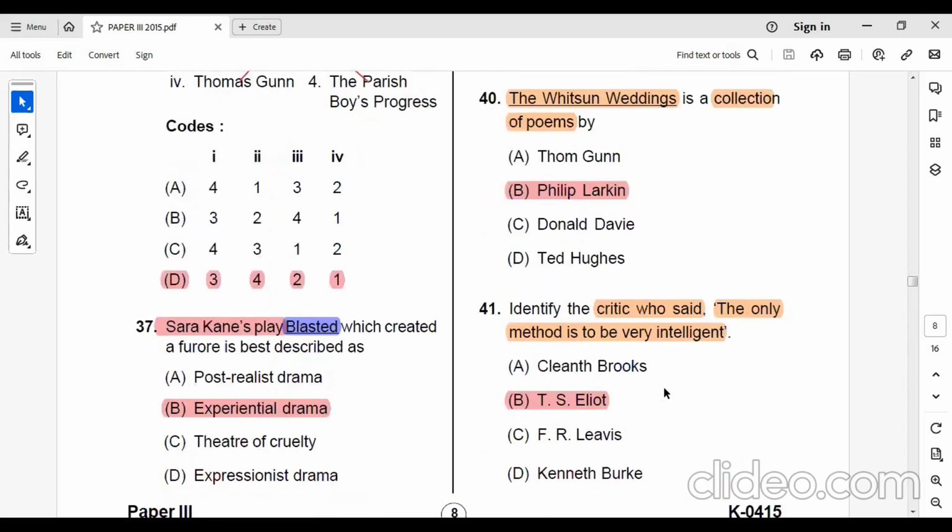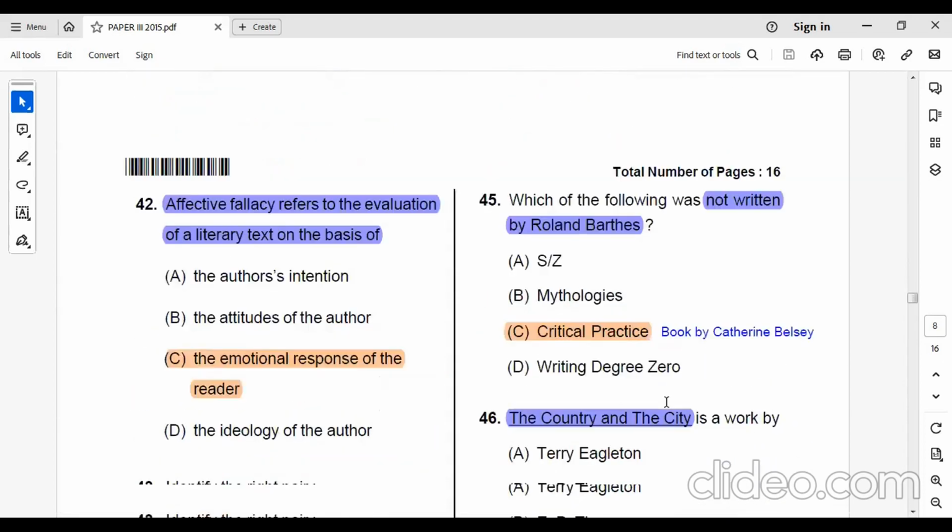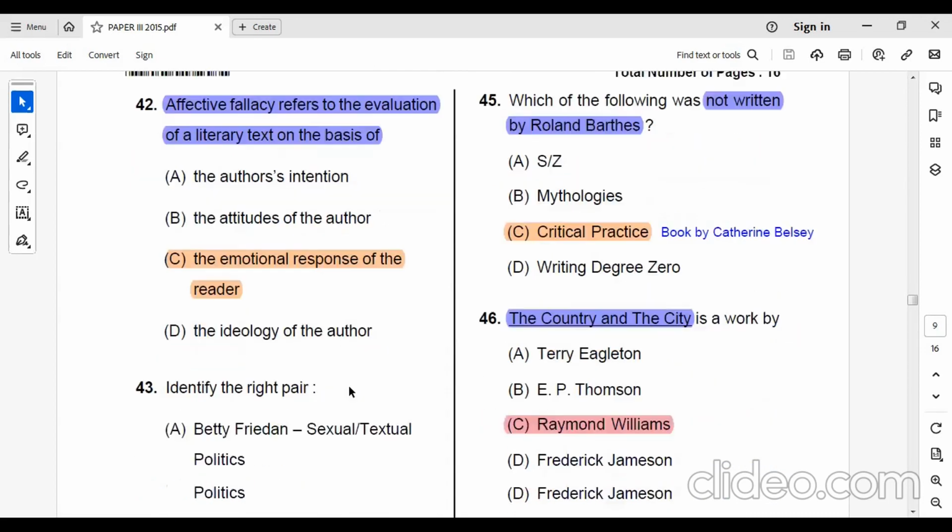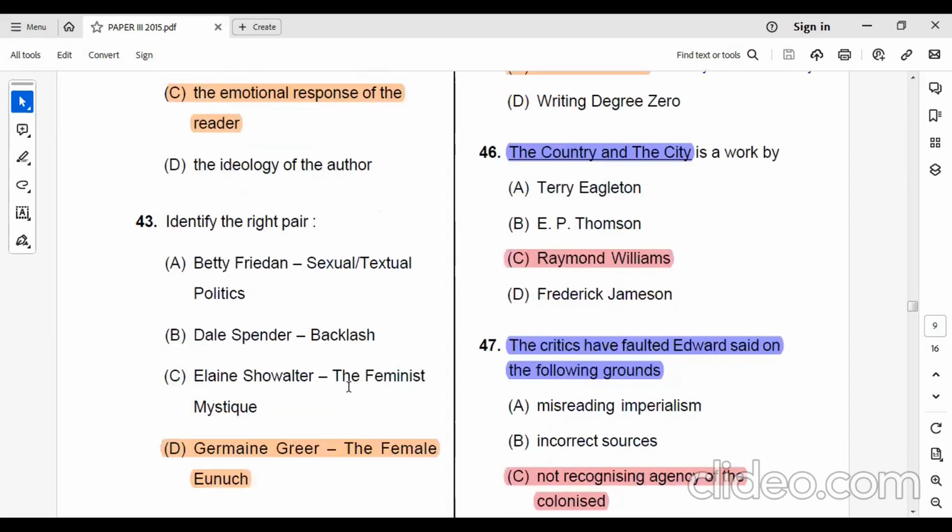Question number 41. Who is the critic who said the only method is to be very intelligent? T.S. Eliot. Question number 42. Affective fallacy refers to the evaluation of a literary text on the basis of the emotional response of the reader.